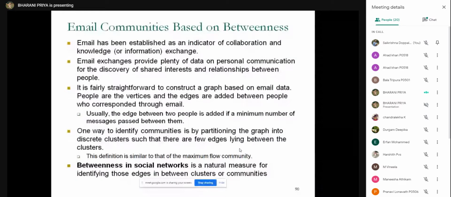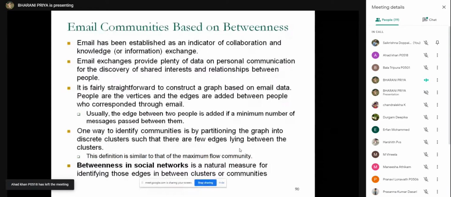Email communities. What are email communities? These are the people who communicate through emails. Emails are indicators of collaboration and knowledge exchange. If you see any emails, they contain plenty of data, and the main advantage is that it is a personal communication mechanism.